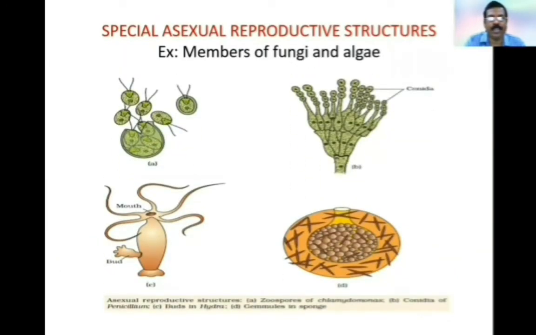Special asexual reproductive structures. These are the special asexual reproductive structures. Chlamydomonas produce zoospores. Penicillium produce conidia. Hydra produce buds. Sponges produce gemmules.